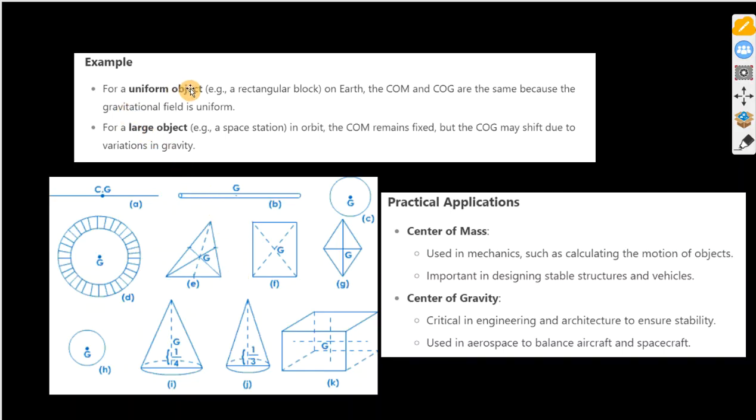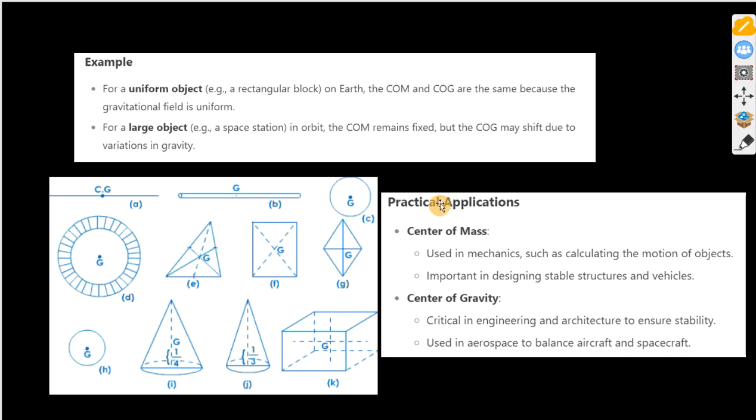For a uniform object, for example a rectangular block on Earth, we see that the center of mass and center of gravity are the same because the gravitational field is uniform. But for a large object, let's say a space station in orbit, the center of mass remains fixed, but we see that the center of gravity may shift due to variations in gravity.